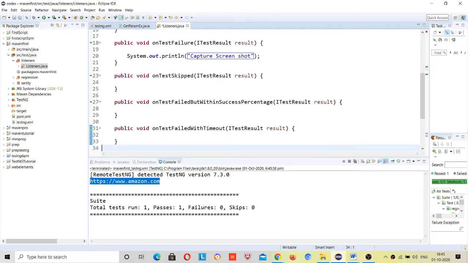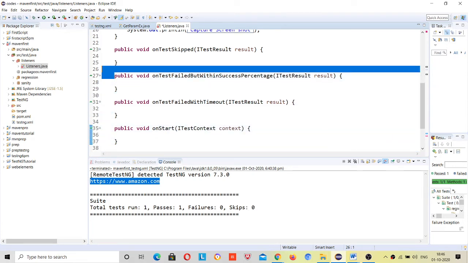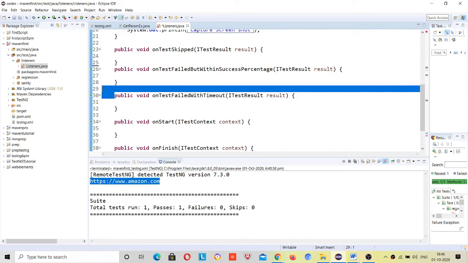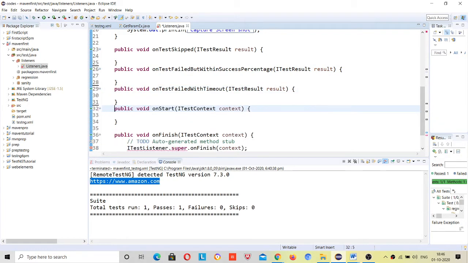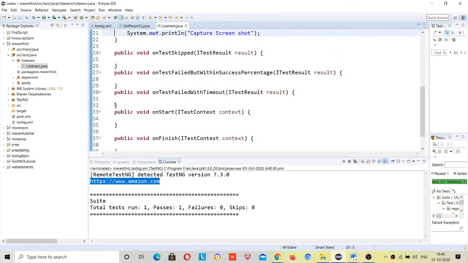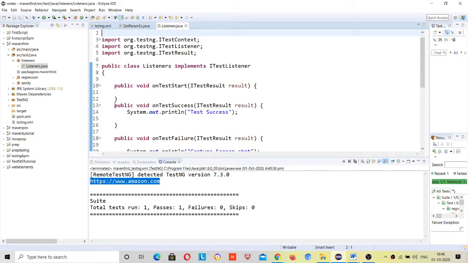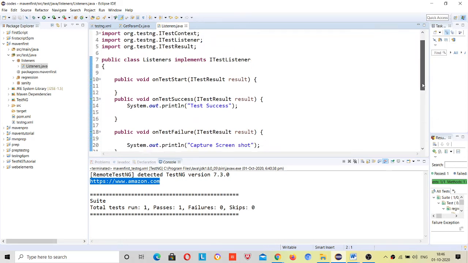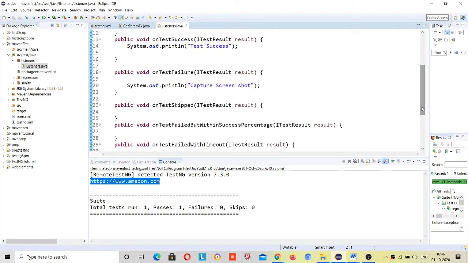So you can say these listeners are the soul of TestNG. TestNG is the body and listeners are the soul. Why? Because only the listener will tell you that your test case failed. Suppose I started thousands of executions, and I say that after every test failure you have to capture a screenshot and perform this task, give this message. You can write here that after every test pass you have to perform some task.